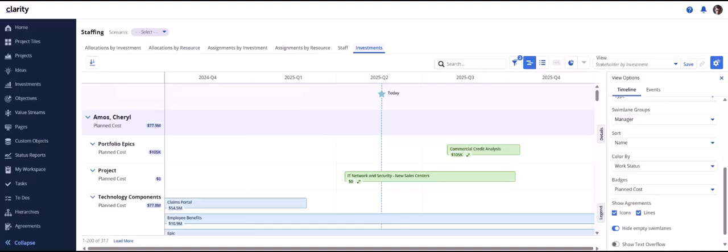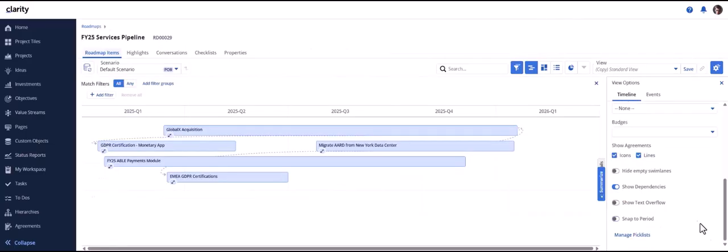Show agreements options to hide lines. A toggle is provided in view options to hide icons or agreement lines in investments timeline in staffing and roadmap timeline. If both checkboxes are checked, agreements will be shown with both icons and the lines. This is like having the both option.